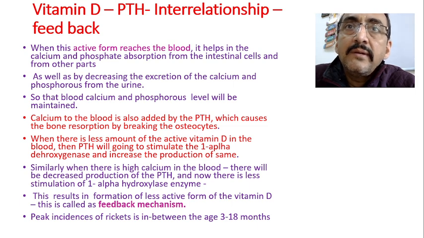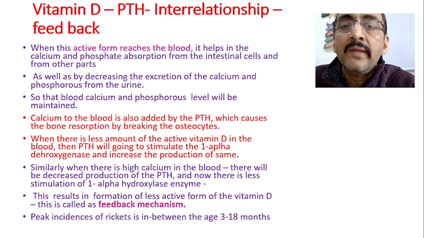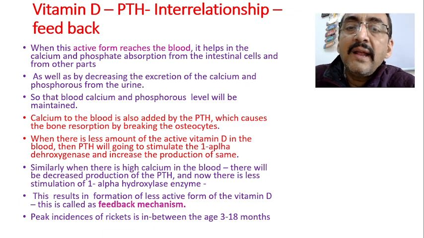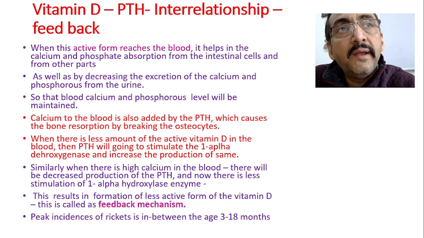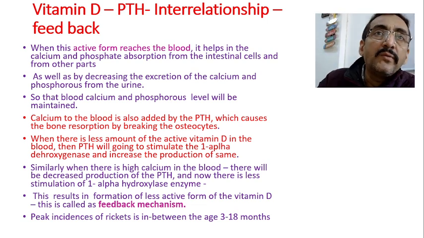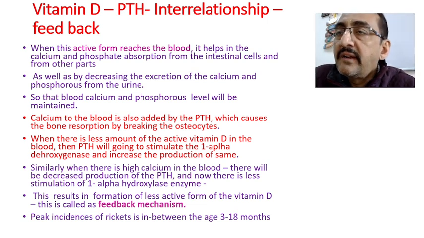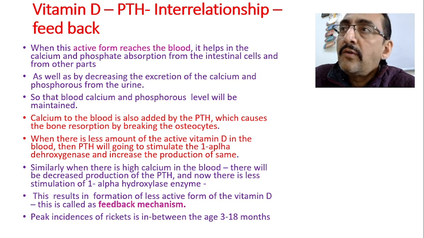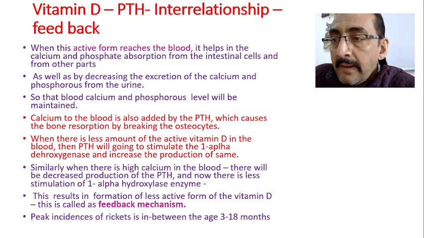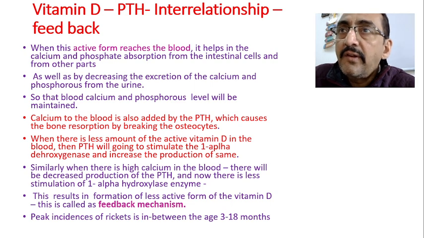Meantime, this is the form which also helps to decrease the calcium and phosphorus loss through the urine, so that the blood calcium and phosphorus level will be maintained. So this is the story. This also prevents the excretion of calcium and phosphorus, and also increases the absorption of calcium and phosphorus. This is the most active form of the vitamin D, called calcitriol.